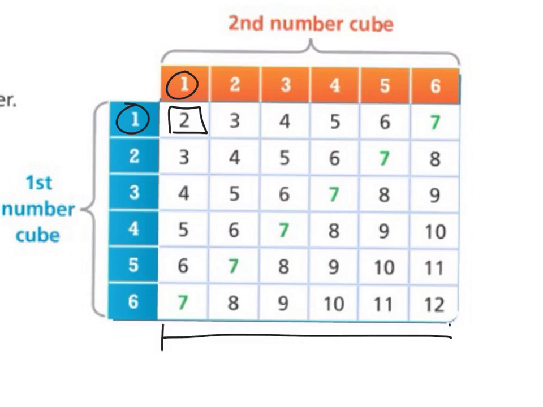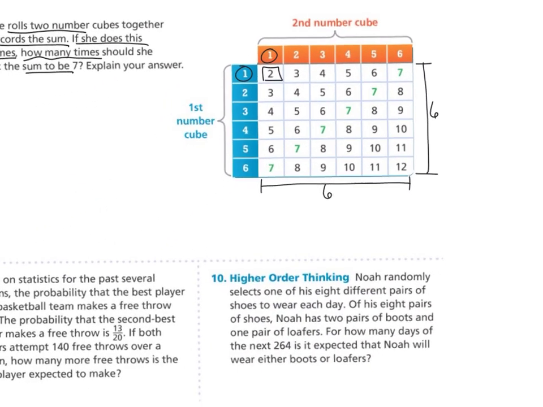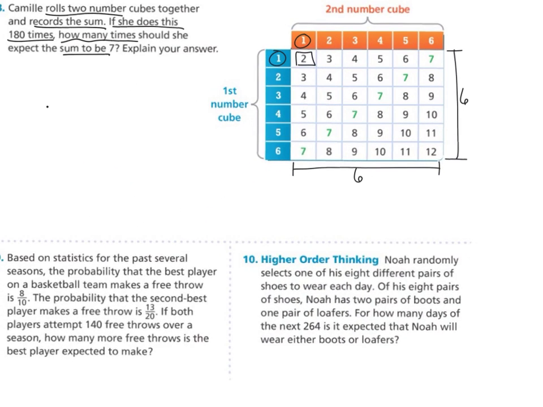So what we can do is look at this. You can count up all these white squares if you want, or you could just say how many you've got going both directions, and then you could figure out how many different options there are here. So we've got 6 by 6. 6 times 6 is 36. There's 36 different possibilities we could have when we roll the 2 dice. And if you'll notice on that diagonal, they've got highlighted, maybe not highlighted so well in your workbook, but that's 6 out of 36 that are sums of 7.